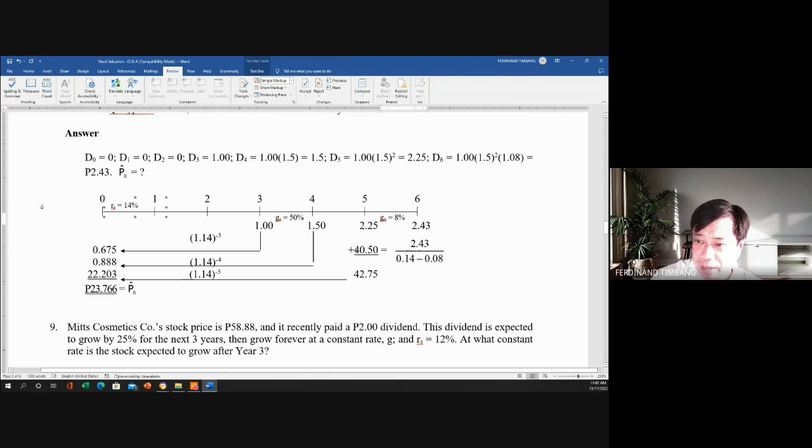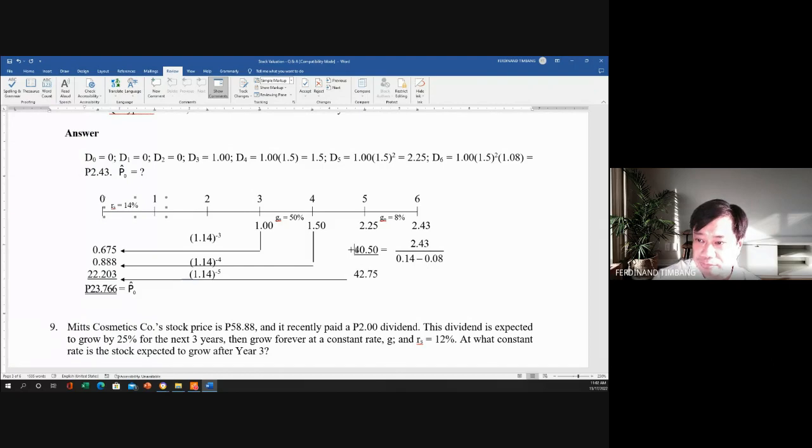Now to get the price of the stock at this point, which is at year 5, so we have the 2.43, which is 2.25 times 1.08. Then divided by 0.14 minus 0.08.